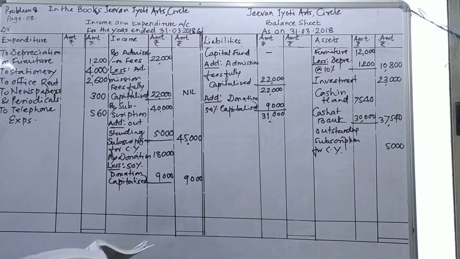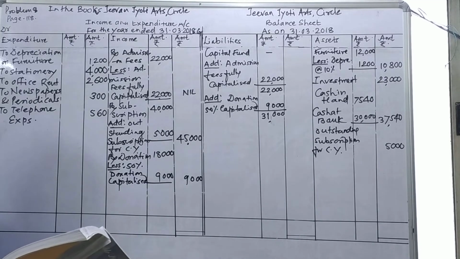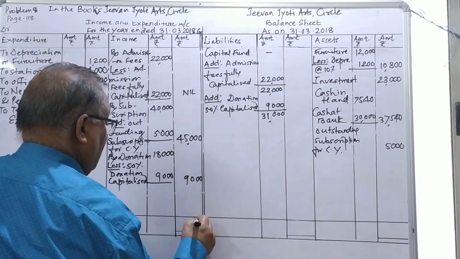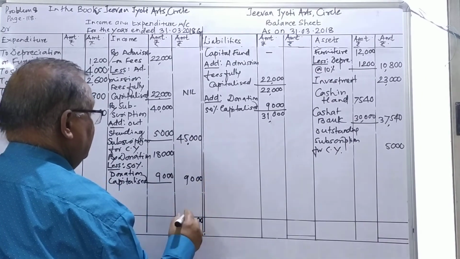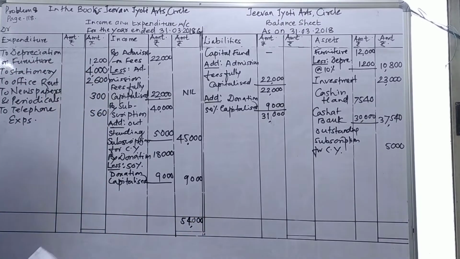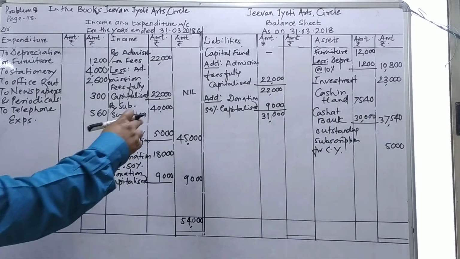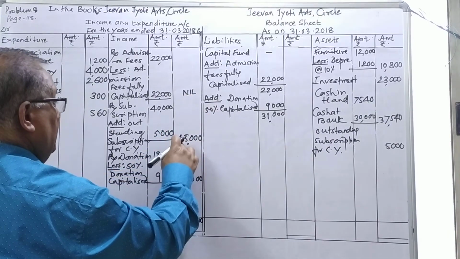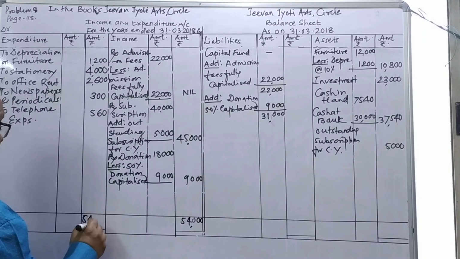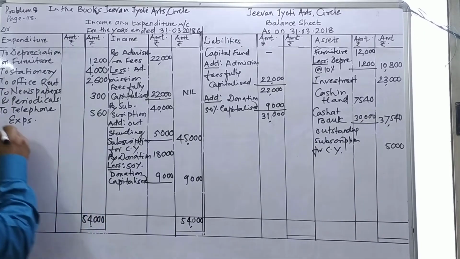Now we have to ascertain whether we have got profit, or whether we have got surplus or deficit. On this ground, we'll see. Looking at the credit side, the credit side is also heavier in this connection. Take the total here: the first is 0, 9 plus 5 is 14, carry 1, and 54,000 is the total. So this total 54,000 on the income side, 45 plus 9 is 54. I'll put the same here, 54,000, and insert the balancing figure.